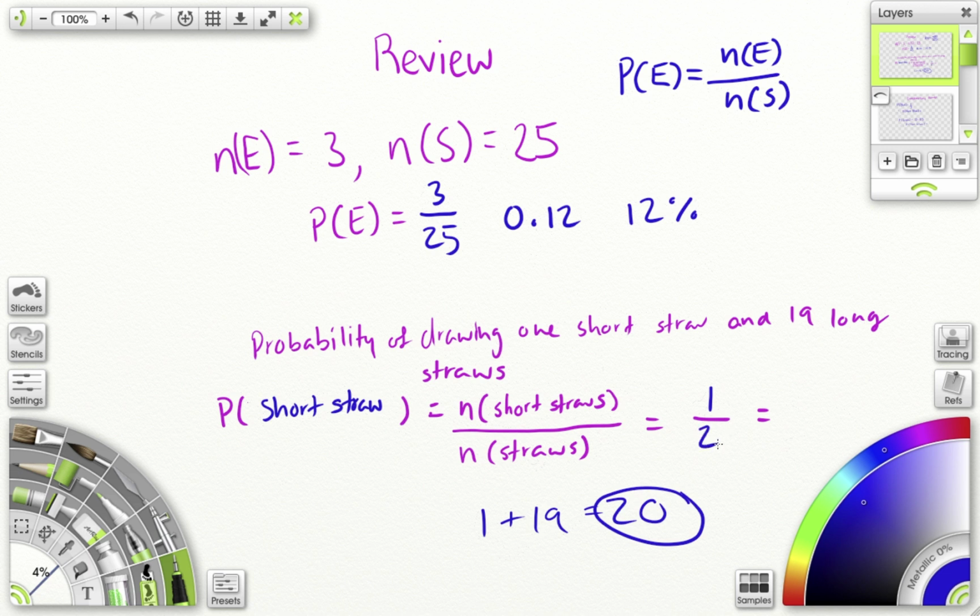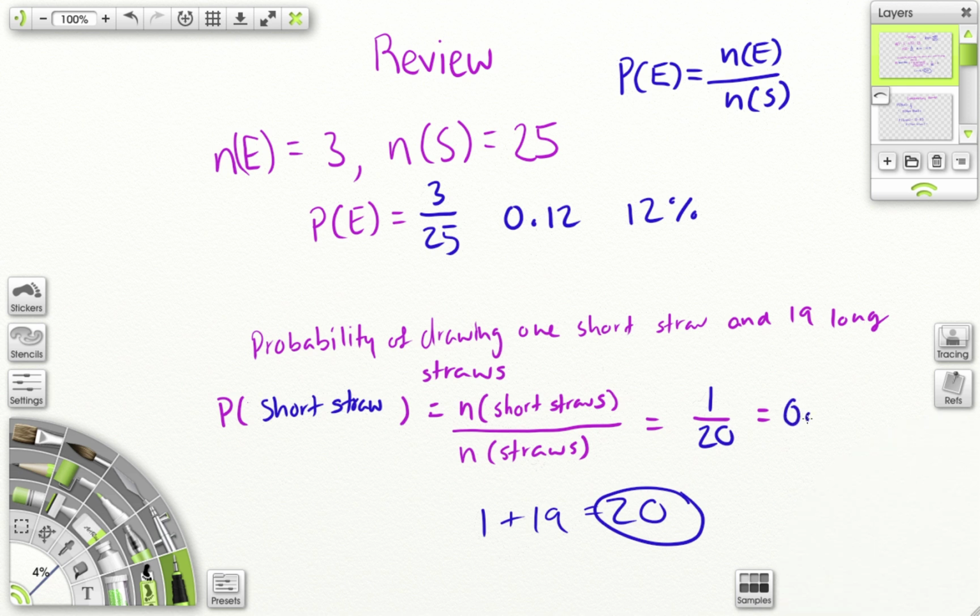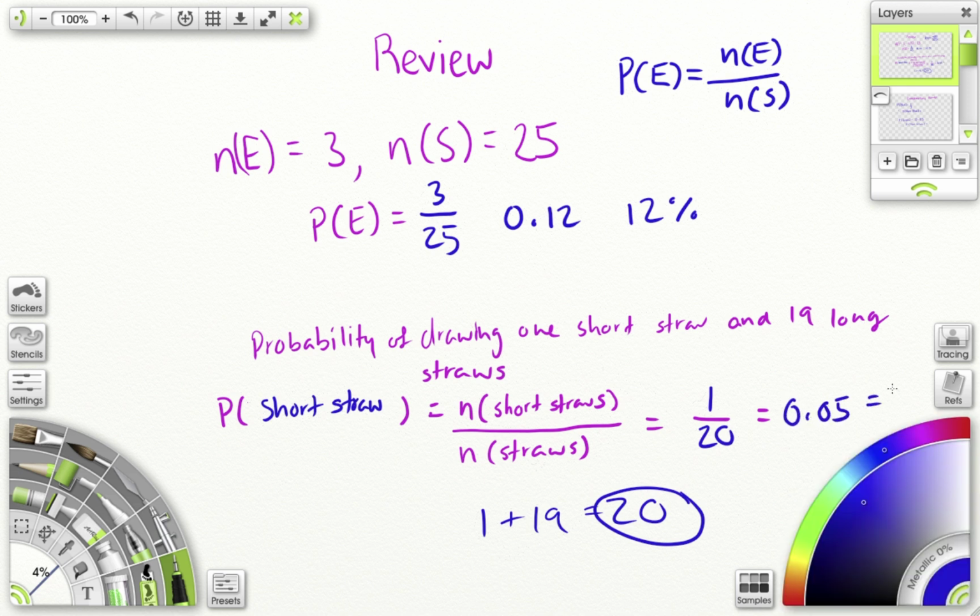So I put 1 over 20. 1 divided by 20 to find the decimal is 0.05, which equals 5%. Okay, so there's a 5% chance. If you did 1 divided by 19, it wouldn't be accurate because you have to talk about your total amount of whatever you're finding the probability of.